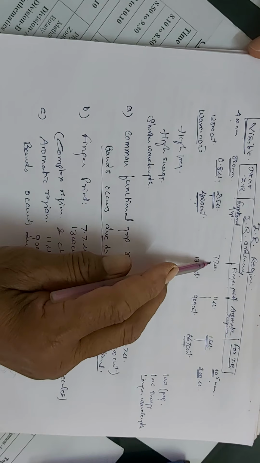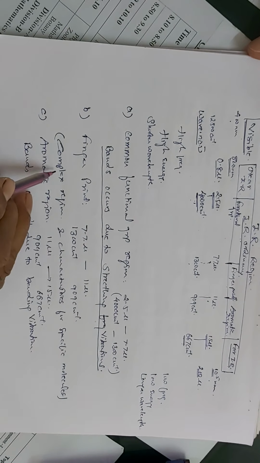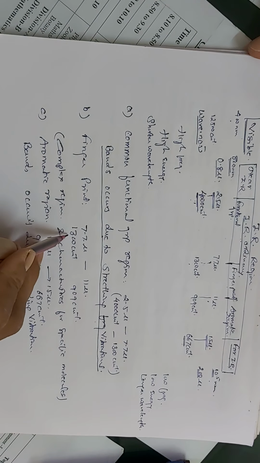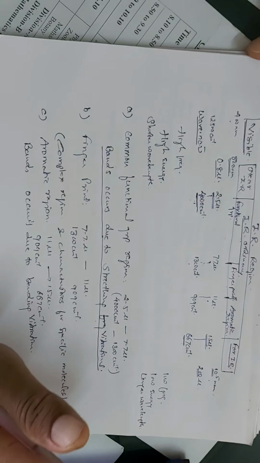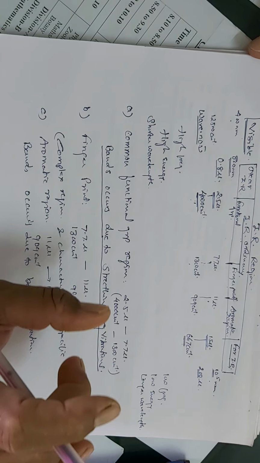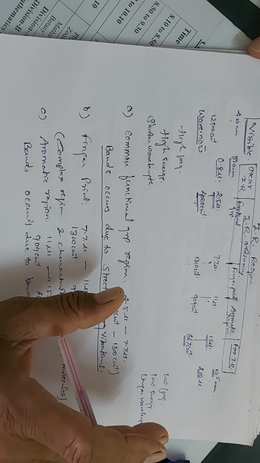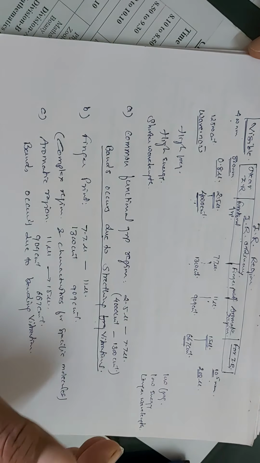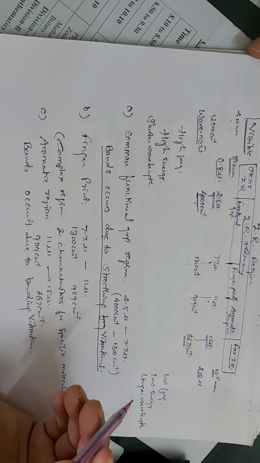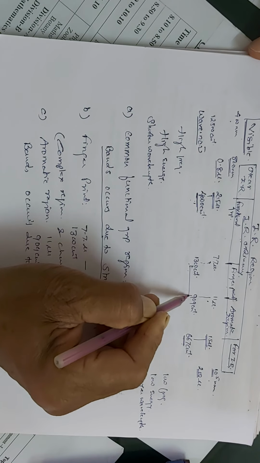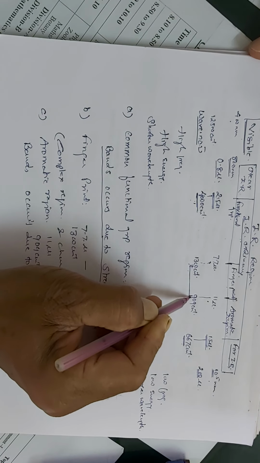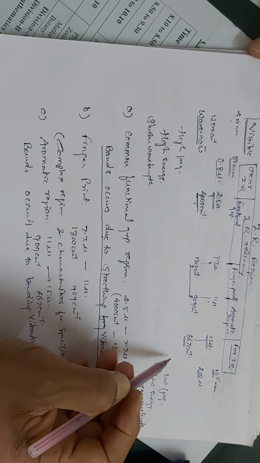Then the second region is your 7.7 to 11 micron, that is your complex region, or also the fingerprint region, and it is characteristic for specific molecules. So it is the standard which is preserved with the organic chemist. He can compare the characteristic values of some molecules in this region, but this region is not going to be a lot of help for us, because it doesn't provide the maximum information.